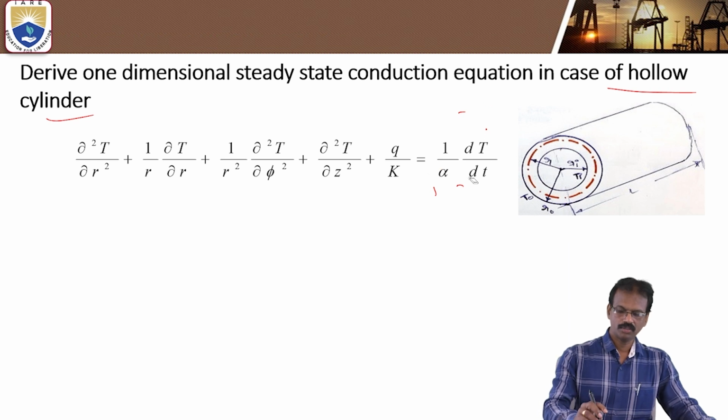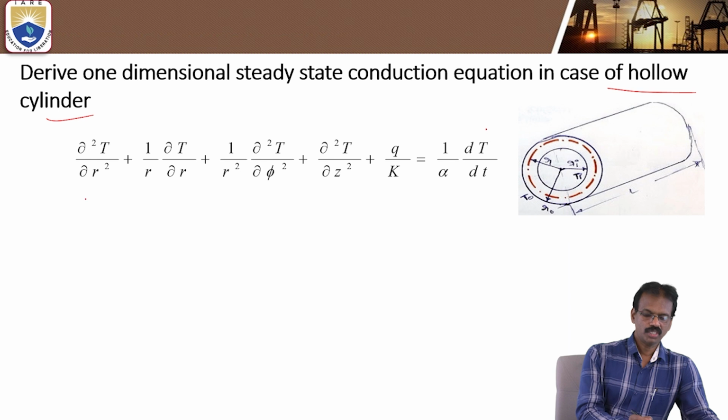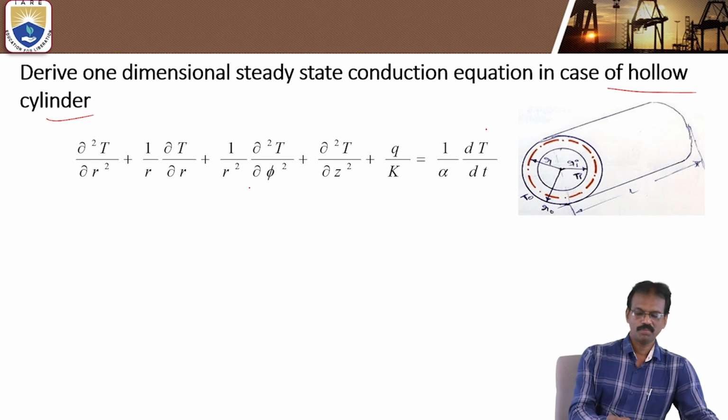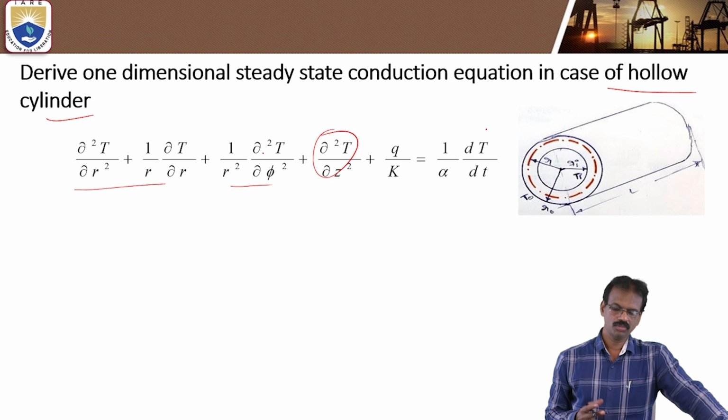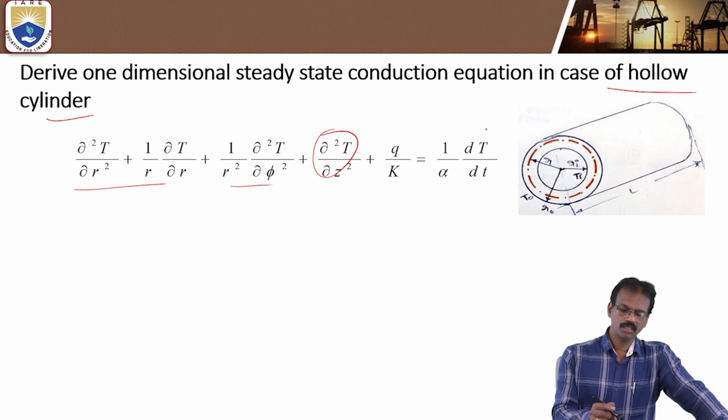This is with respect to r and theta: dou square T by dou r square plus 1 by r into dou T by dou r plus 1 by r square into dou square T by dou phi square. Here x and y variables will change. In the z case, vertically, it is the same. There is no change in the vertical direction, so the dou square T by dou z square term drops.